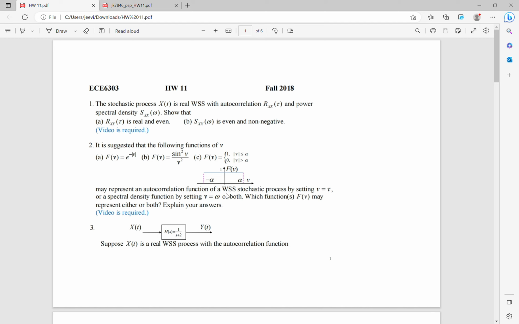Which of the given three functions f of v may represent either both or any? We are also asked to explain our answers.